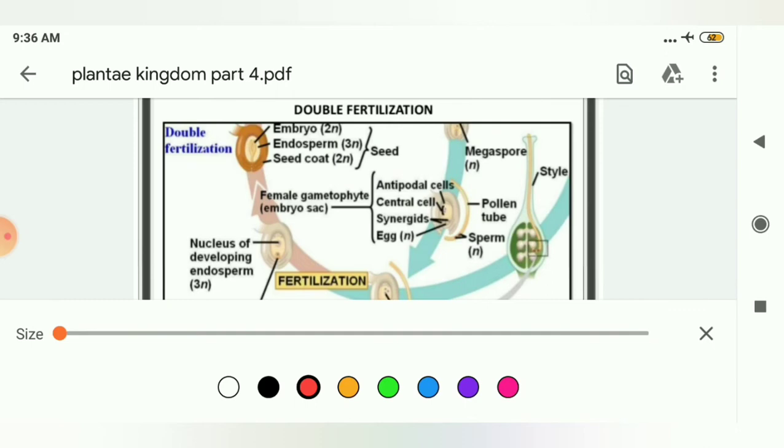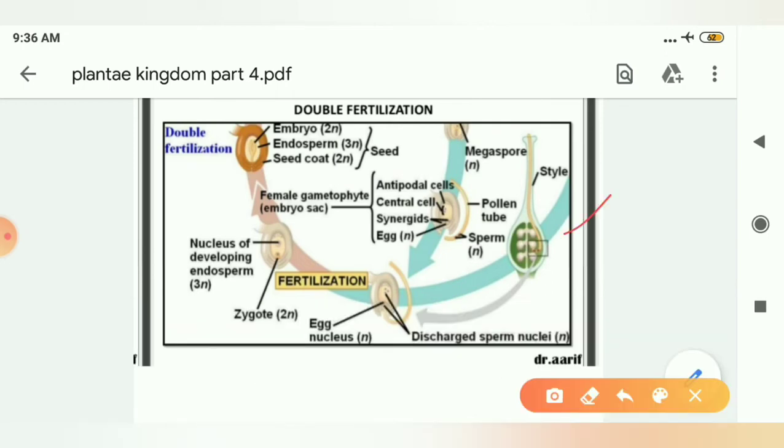Okay, this is your pistil. This pistil consists of the embryo sac. This is your embryo sac, and the embryo sac consists of your egg, polar nuclei and antipodal cells. Clear? Then after that, what happens?